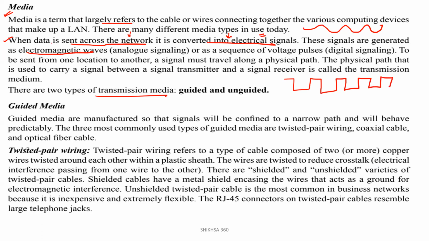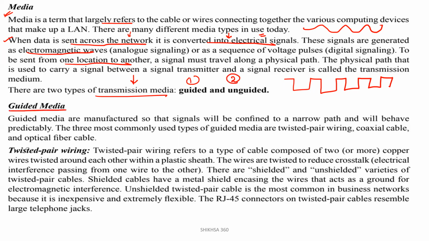To be sent from one location to another, a signal must travel along a physical path. The physical path that is used to carry a signal between a signal transmitter and a signal receiver is called the transmission medium. There are basically two types of transmission media. First one is guided media, second one is unguided media.